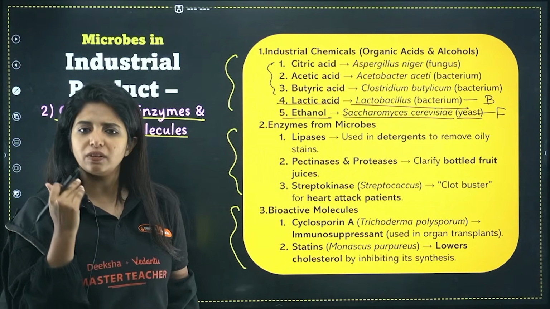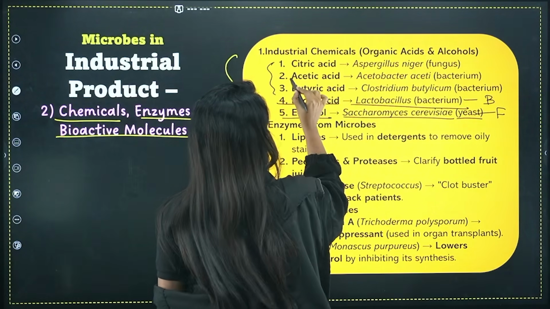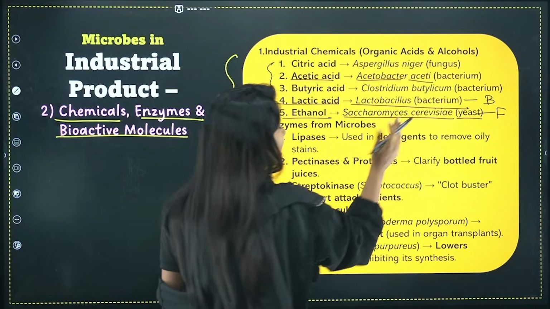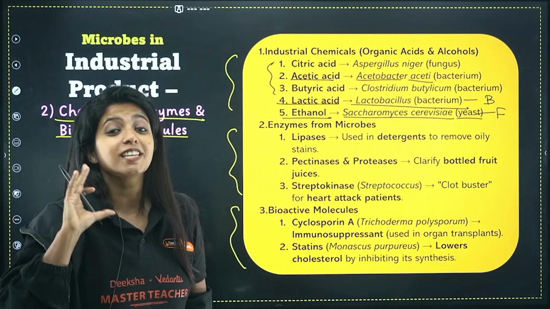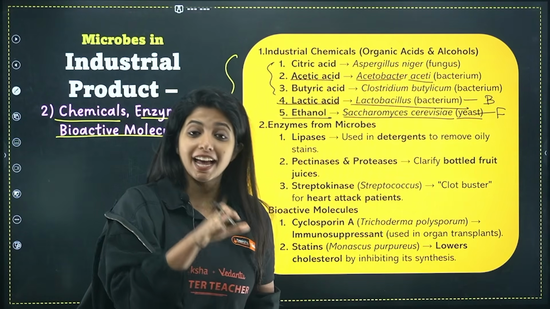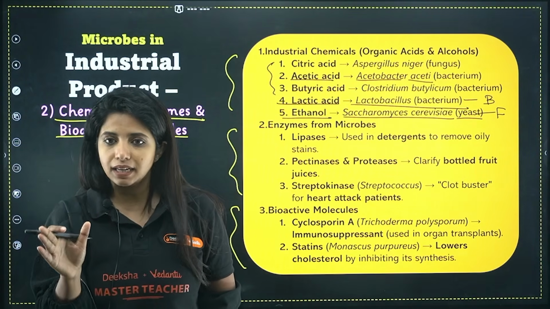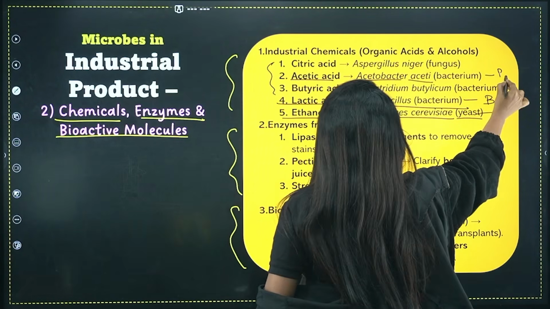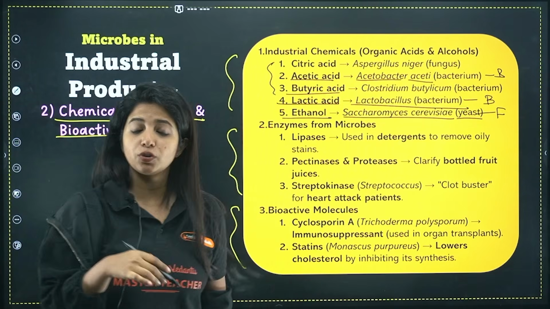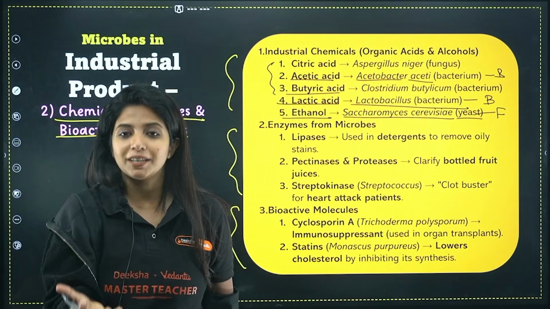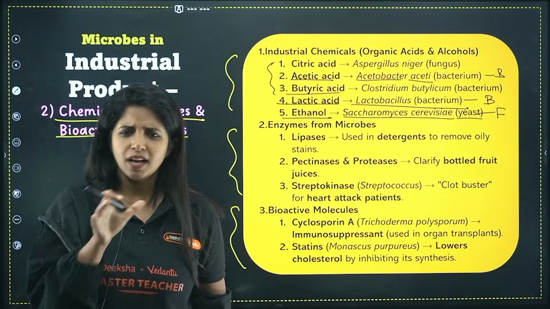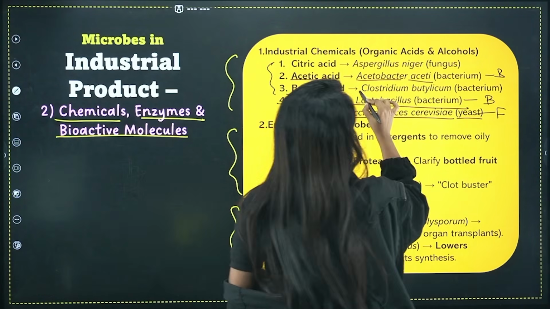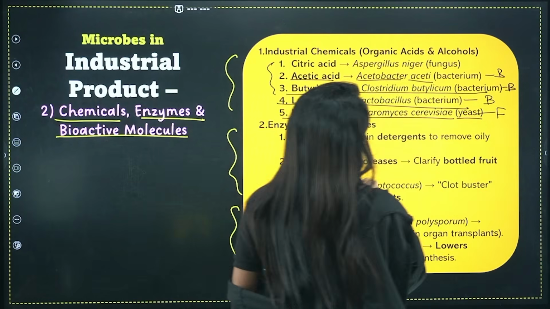After that, two of them are very, very easy to remember. Acetic acid you get from Acetobacter aceti. Now acetic acid and Acetobacter aceti have a commonness in their name, right? It sounds similar. Basically, acetic acid you get from Acetobacter aceti. What is it? It's a bacterium. What about butyric acid? Butyric acid you get from Clostridium butylicum. Again, butyric acid, Clostridium butylicum. Buta has a similarity out there. So this is also easy to remember. You will be able to match the following very easily, right?